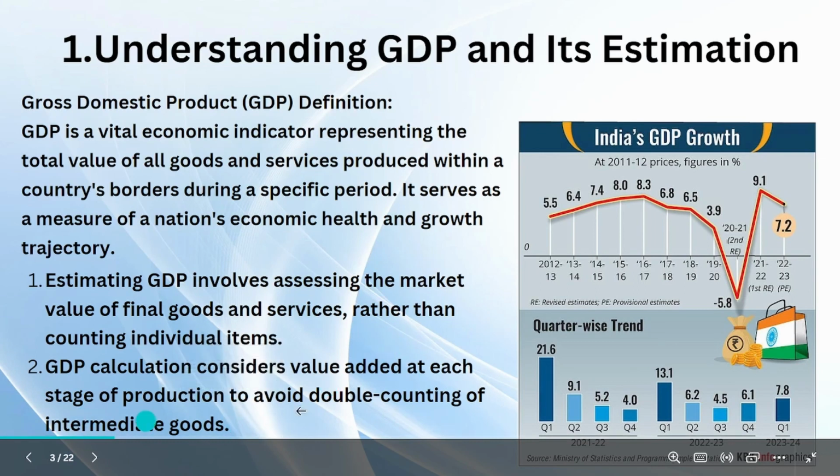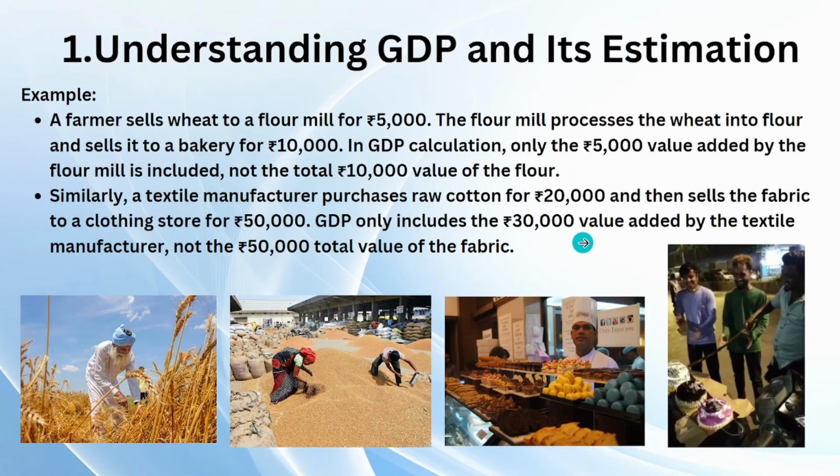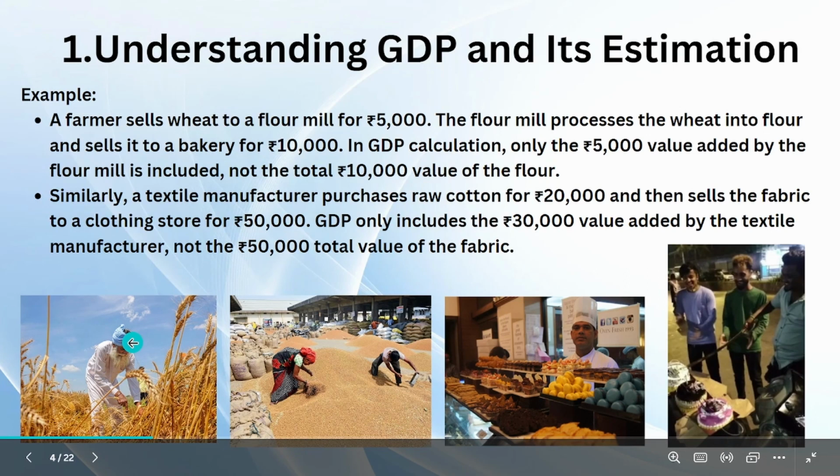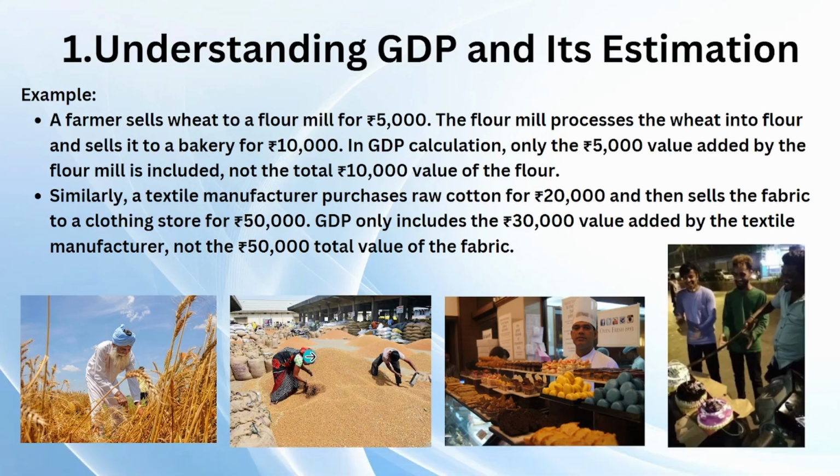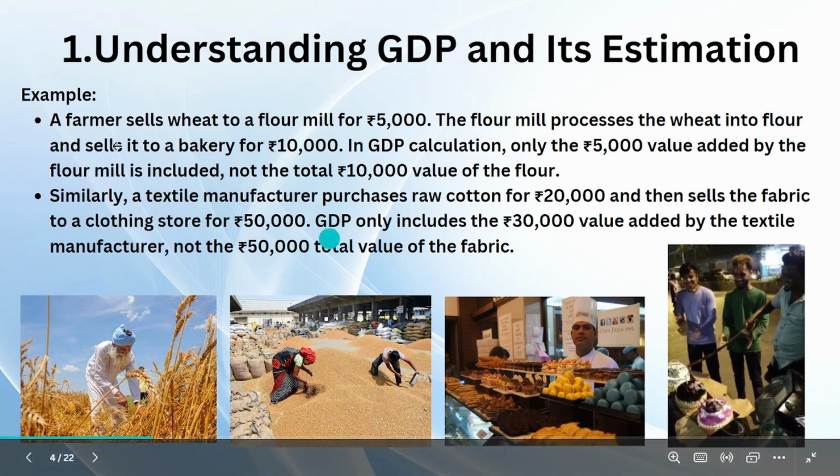So to help you understand these points, I will give you a very good example, right? Let's see this example. A farmer sells wheat to a flour mill for 5,000. See, if a farmer produces something, he will sell it for some profit to the flour mill. What do mill people do? Mill people will convert the wheat into powder. So the flour mill processes the wheat into flour, which means the pindi, and sells it to a bakery for 10,000.